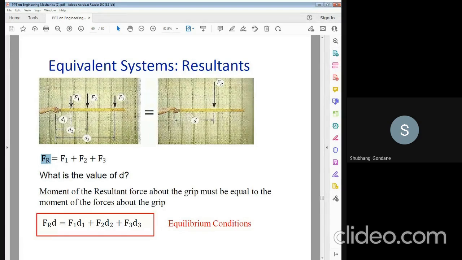That is F1 into D1, F2 into D2 and F3 into D3. That is called an equilibrium condition.